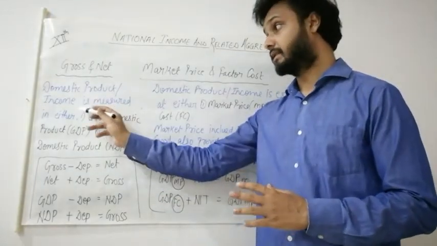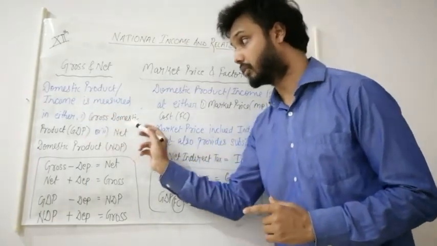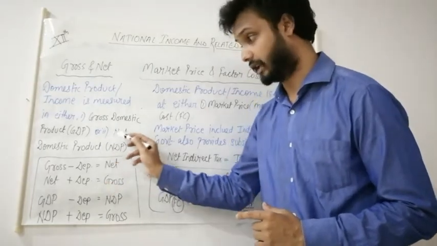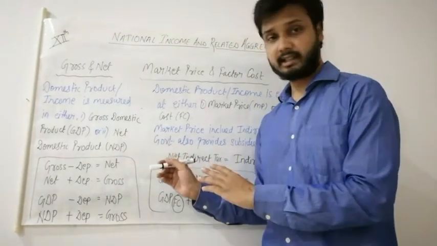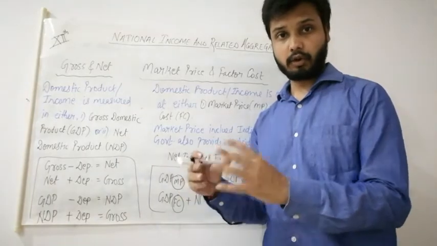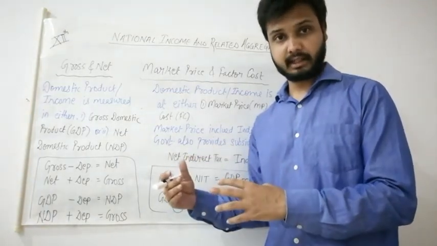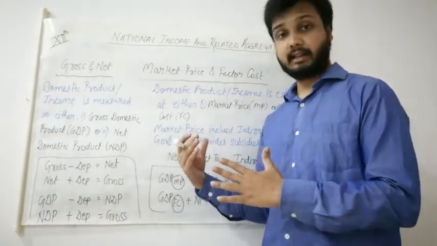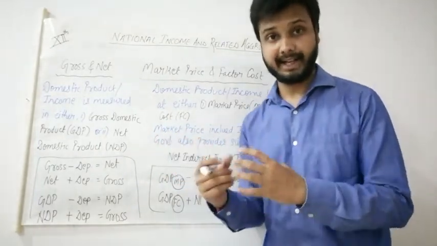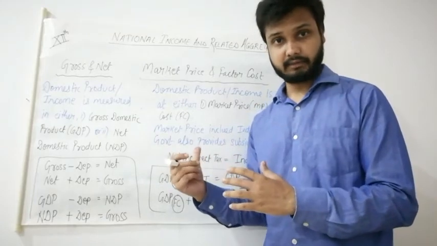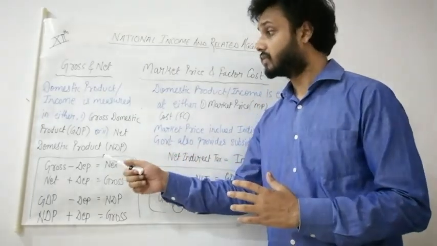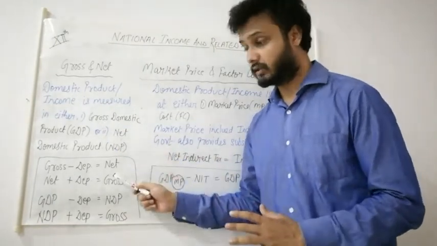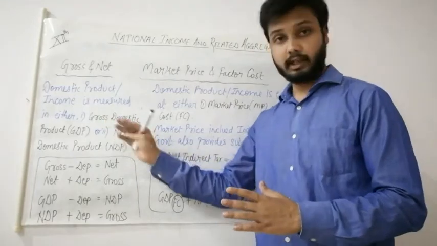So we can write it the same, and it is measured in either gross domestic product, gross value, or net domestic product, net value. Whatever is given, we will first calculate all the factor incomes of our domestic territory, then we will reach domestic income, or we can reach national income by adding the net factor income from abroad that we have seen in the earlier class. So whether it is gross or net, we can easily convert one unit to the other.